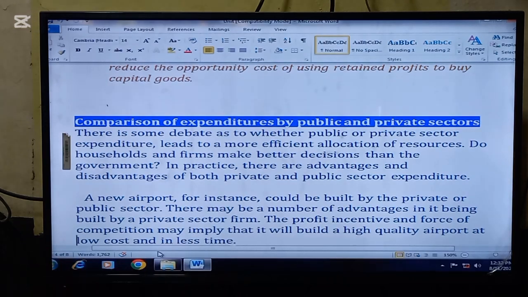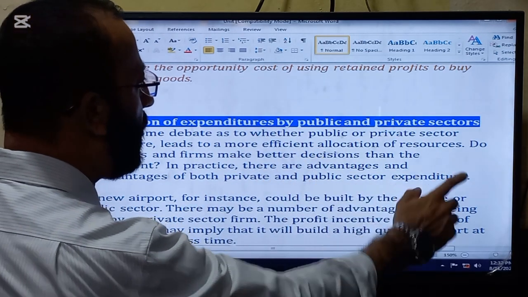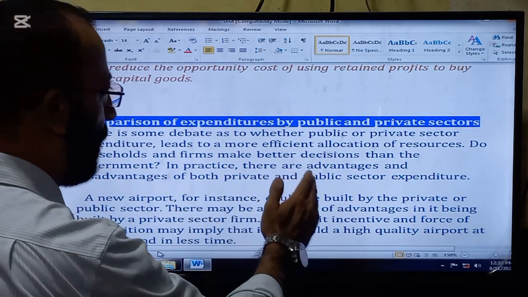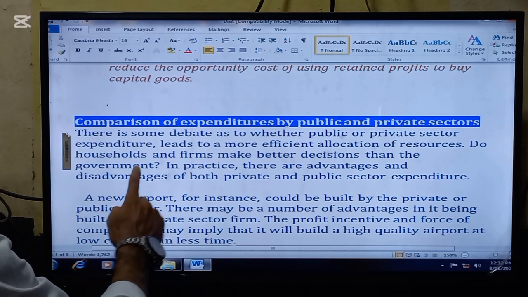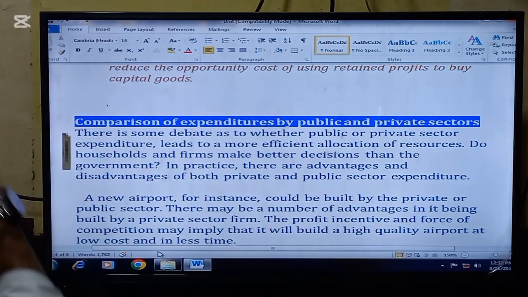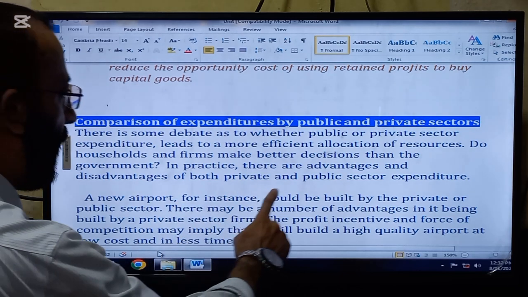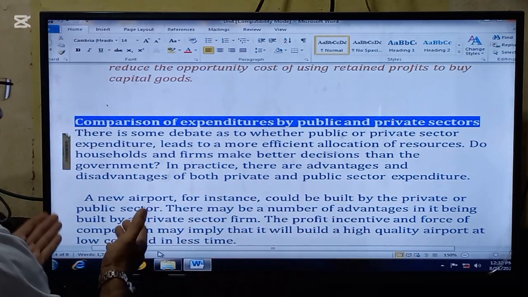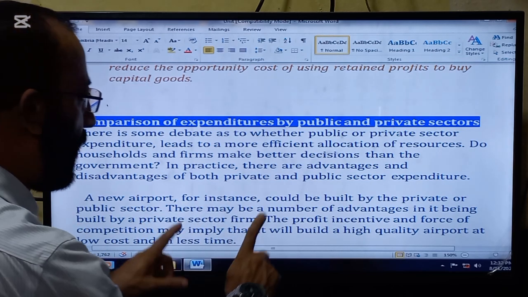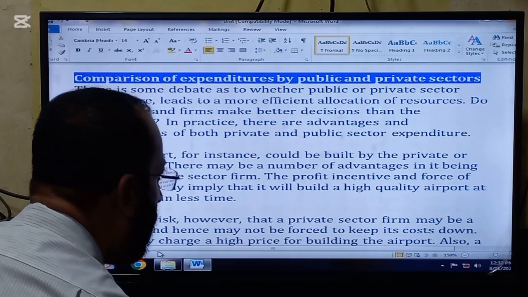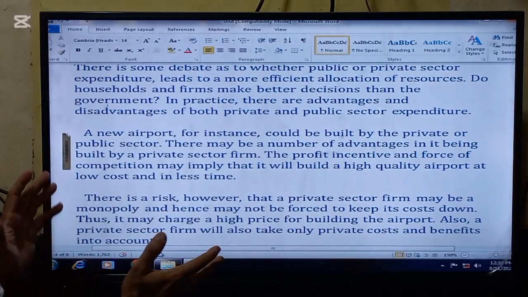The next thing that we are going to read in the lecture is the comparison of the expenditures by the public and the private sectors. There are some debates as to whether public or private sector expenditure leads to a more efficient allocation of the resources. Do households and firms make better decisions than the governments? In practice, there are advantages and disadvantages of both private and public sector expenditure. So both sectors have plus and minus. So we have to compare actually.